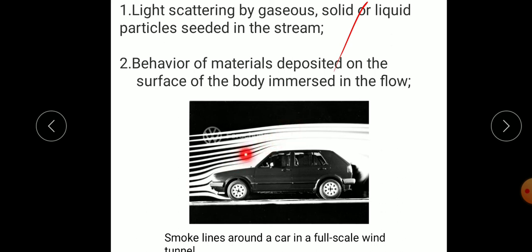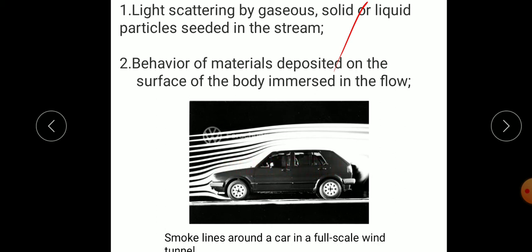So we can see here what the effect of resistance is. The car body offers a resistance to the airflow, or the air applies a drag force over the car body. This drag force should be minimum.